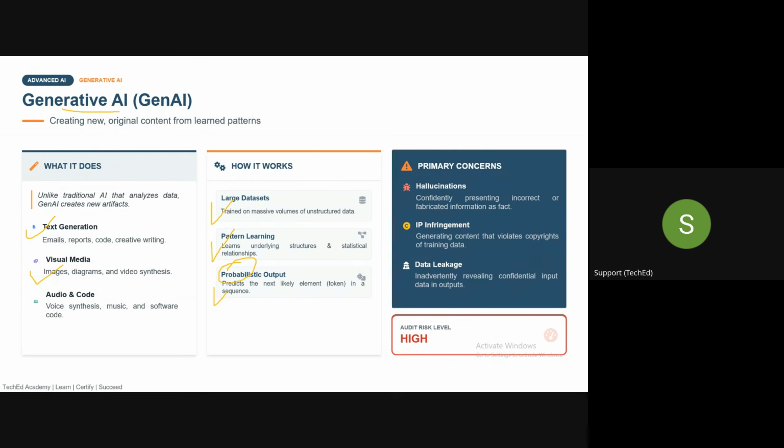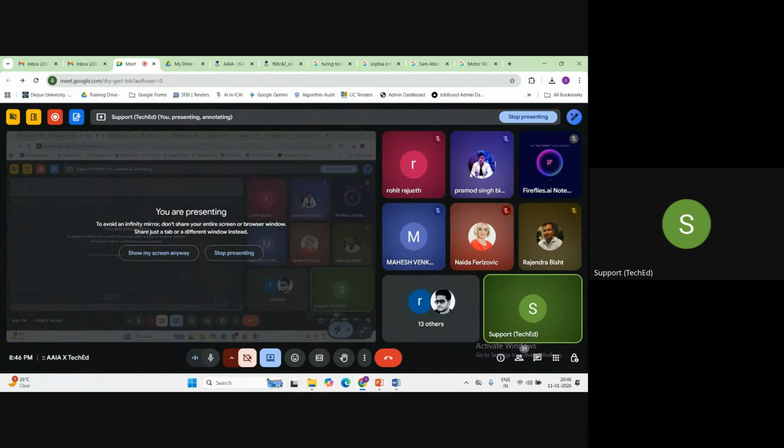Now, what are the primary concerns in generative AI? First is called hallucination. Now, what is the meaning of hallucination? For example, guys, let me explain again with an example.